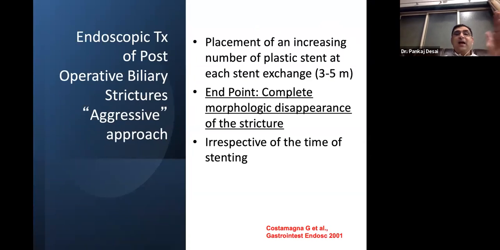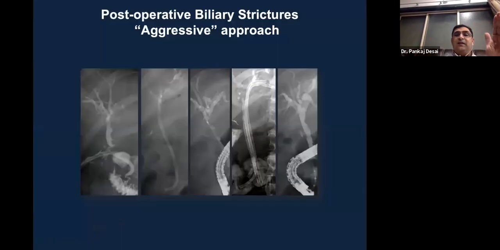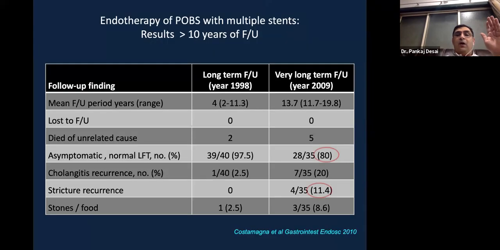And Costamagna has very definitely told that you go for aggressive multiple stent placements. As you can see here, place as many stents as possible. We usually place 5 to 6 stents, leave them for 6 months and then remove these stents. As you can see, the strictures then remodel around the stent and you have quite a good diameter of the bile duct, which is usually good enough for a long period of time.